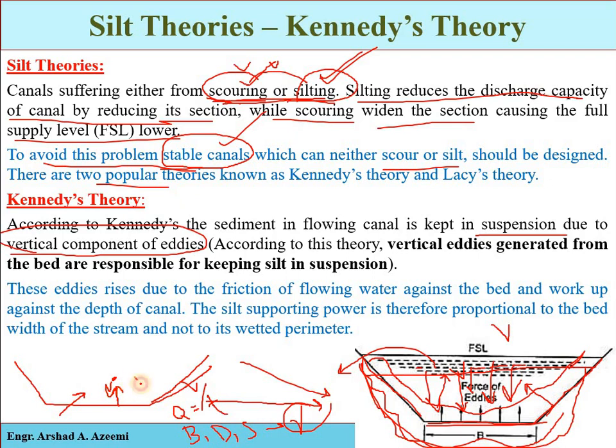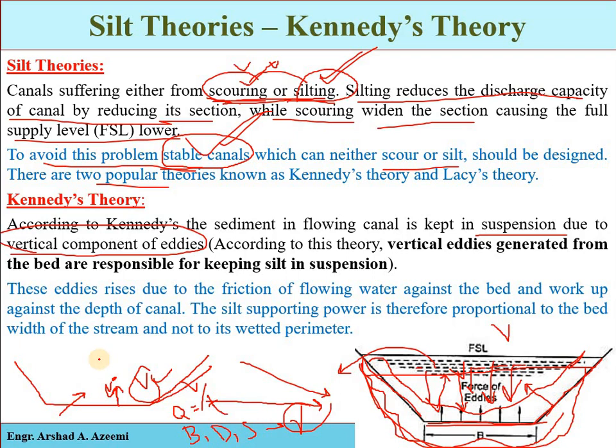So we will have sufficient velocity of the flowing water so that sufficient eddies are generated to keep the sediments in suspension. Then the particles will not be deposited, and the velocity will also be such that the cross section is not eroded. Then we will say that the cross section you have designed is a stable cross section, and the dimensions at that time will be the best suitable design parameters.